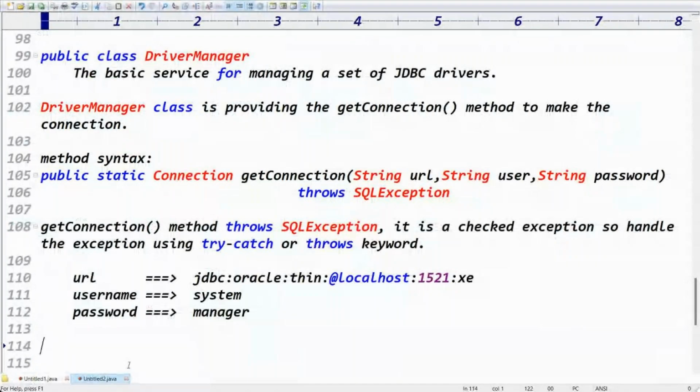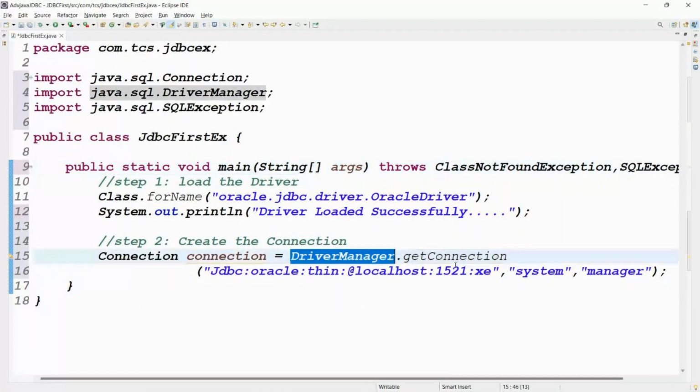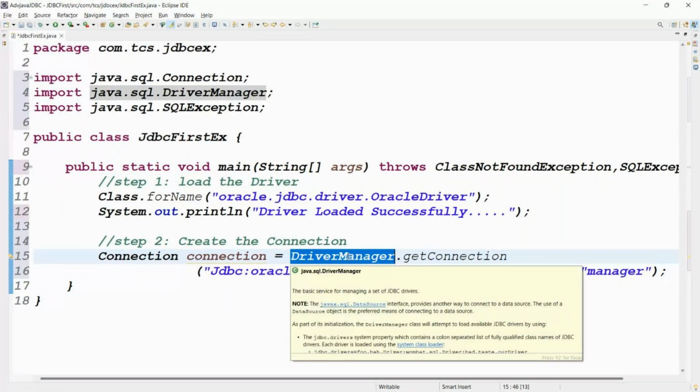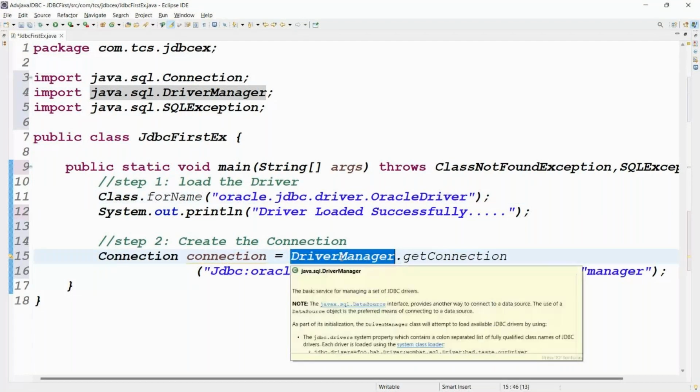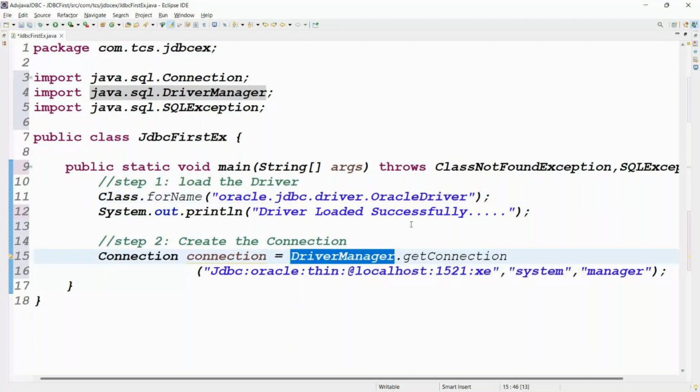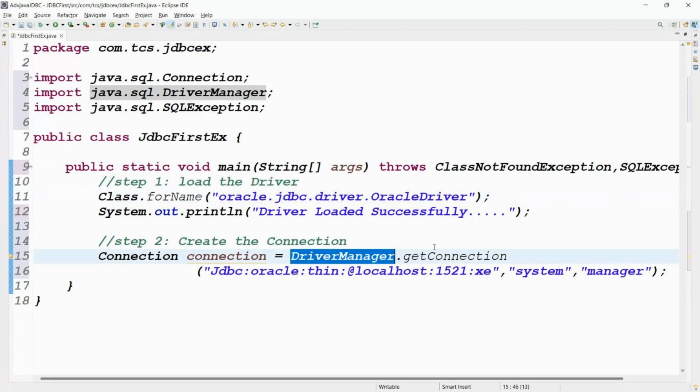Guys, let me open the Eclipse IDE. Okay, just DriverManager.getConnection. Why DriverManager? Because the previous class loaded the driver, so your driver is loaded into the DriverManager. The previous class loads the driver, meaning the driver is registered with the DriverManager service. On the DriverManager service, the getConnection method connects to which database? Tell me. System and manager, right?